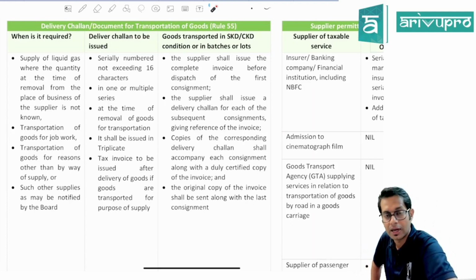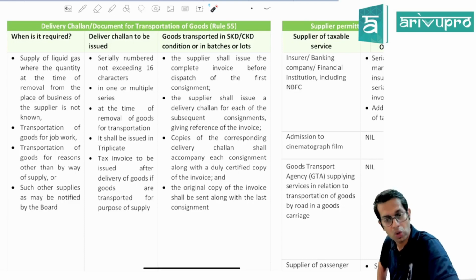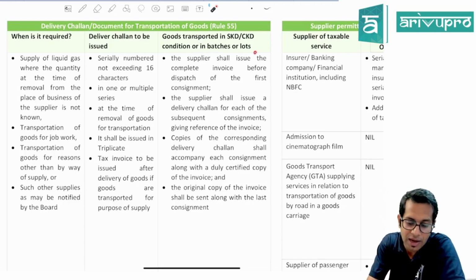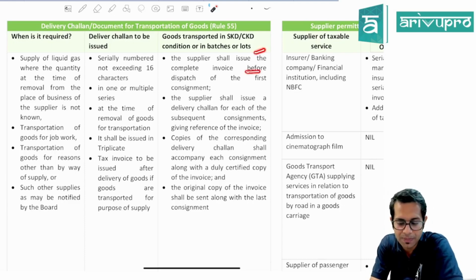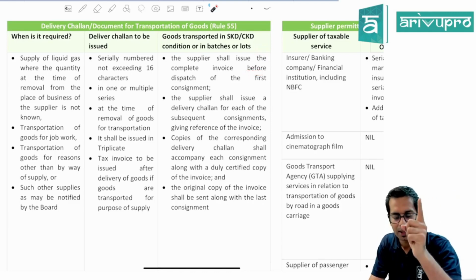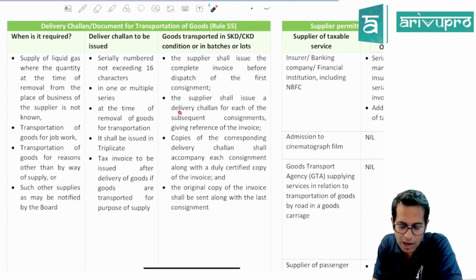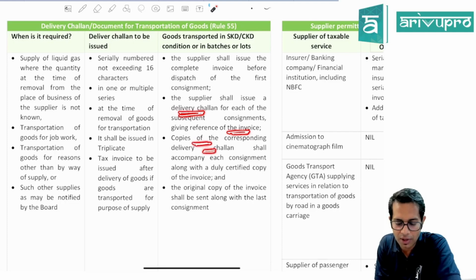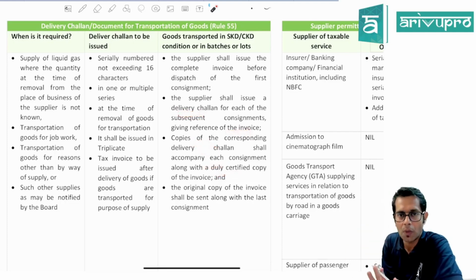If the goods are transported by you in semi knockdown condition or completely knockdown condition, then the supplier will have to issue a complete invoice before the dispatch of the first consignment, and as and when the subsequent consignment is going, he will have to give a delivery challan, giving reference to the original invoice, and the copy of the corresponding delivery challan will be accompanied with the certified copy of the invoice, and the original copy of the invoice will go along with the last consignment.